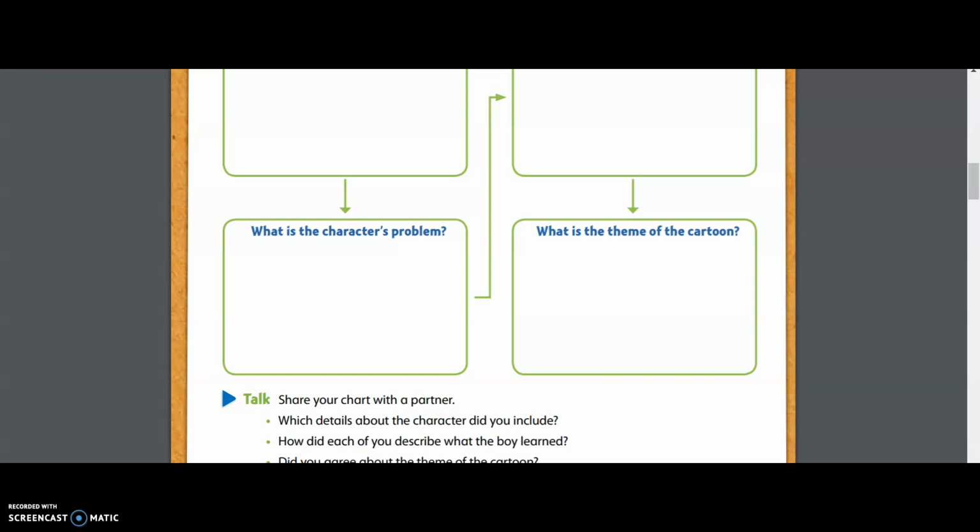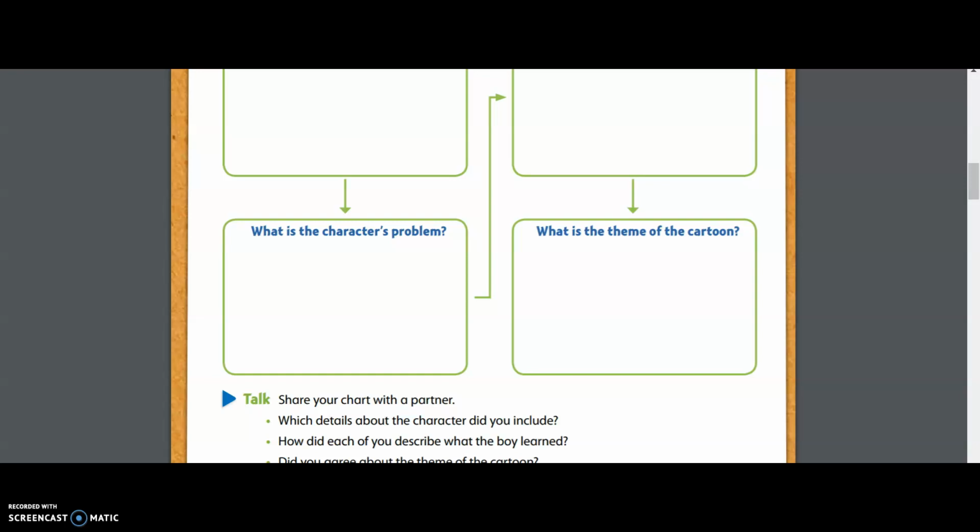So in the box where it says, what is the theme of the cartoon? I wrote, it takes courage to try new things. Because our character had to be brave, he had to have courage to do something he was afraid of doing. So it takes courage to try new things. That's a lesson that anybody could learn. It doesn't say the little boy had to use courage as he went down the water slide to learn this new thing. That's way too specific. We have to make it general.